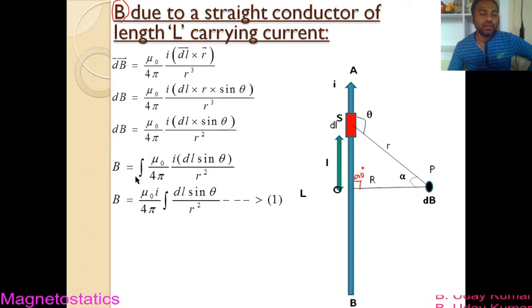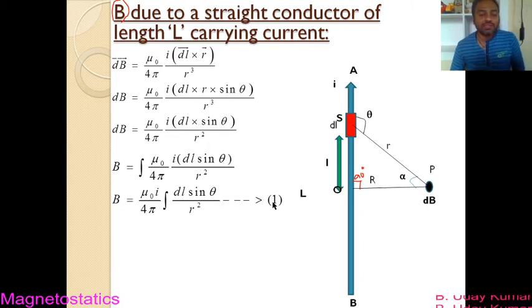If integration is applied on both sides, you get integral dB as B, and on the right hand side you get integral mu 0 by 4 pi I dl sin theta by r square. But you cannot do the integration so easily here; we have to simplify it. Now mu 0 by 4 pi is taken out because it is a constant, and I is also a constant. So I get B equals mu 0 I by 4 pi integral dl sin theta by r square.